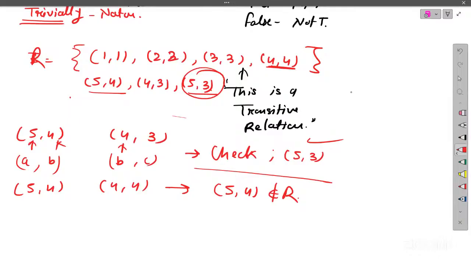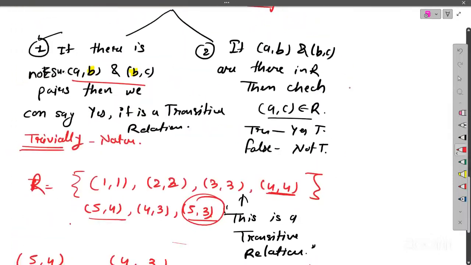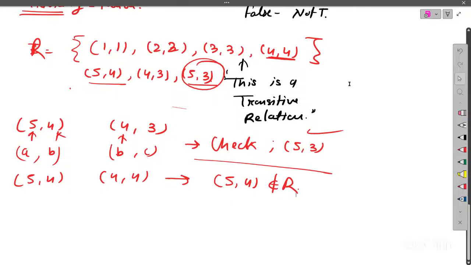Right. So we need to check the transitivity condition for every possible pair a comma b and b comma c. Okay, madam. So for all pairs we have to check. That's what I was telling. For all pairs, you have to check all these conditions in every relation. So the example we have just discussed is not a transitive relation. Yeah, it is not transitive.